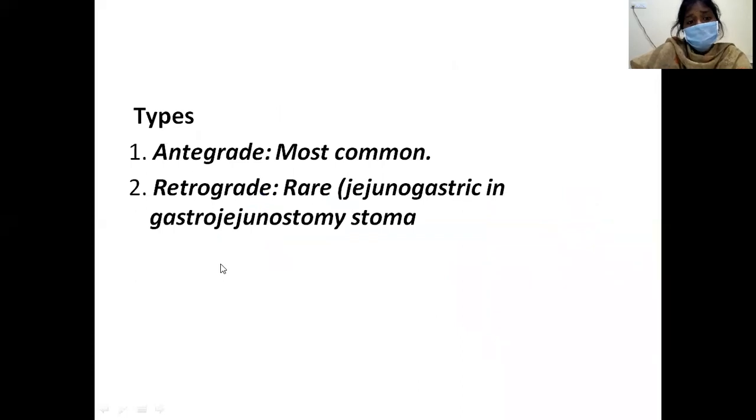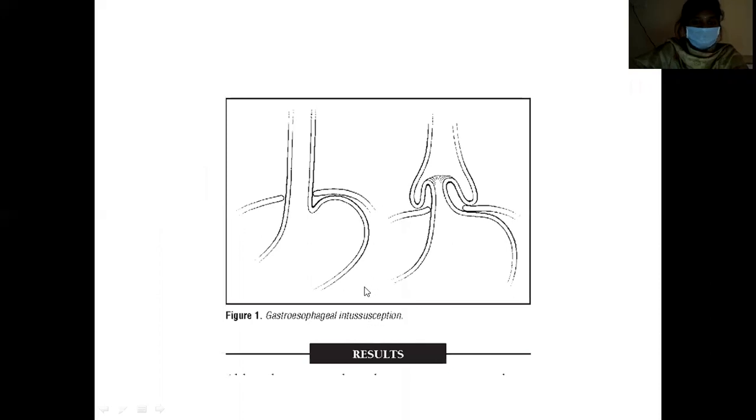So there are also other types. It is also divided into antegrade and retrograde. Antegrade is the most common. Antegrade is the one which is entering from proximal to distal, whereas retrograde, the rare one, is entering in the reverse direction, that is, the distal one entering into the proximal. For example, in jejunogastric intussusception after gastrojejunostomy.